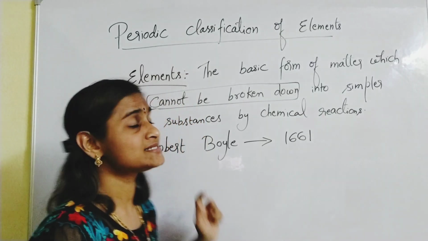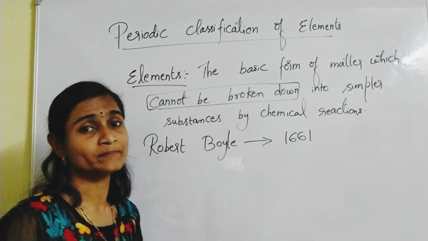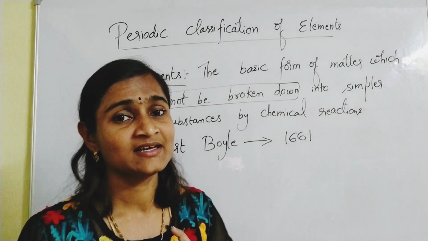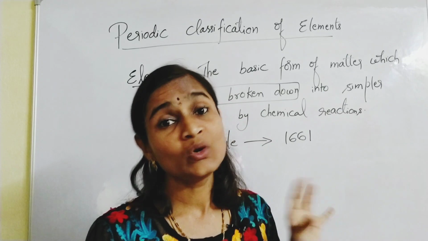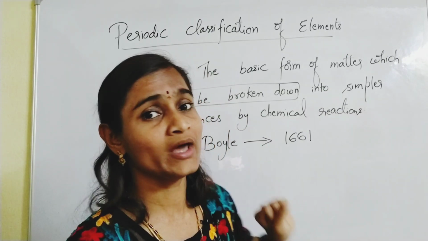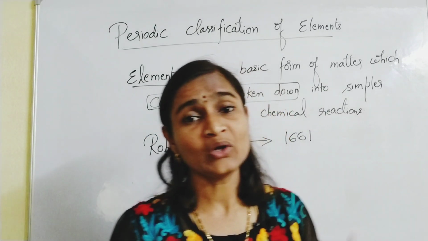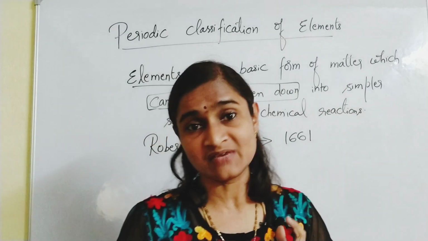So this is the definition for an element. At that time only 13 elements were discovered when Robert Boyle came to know about elements.